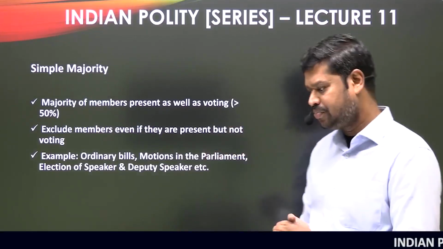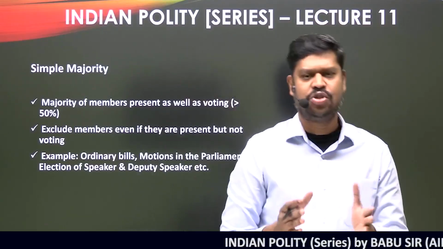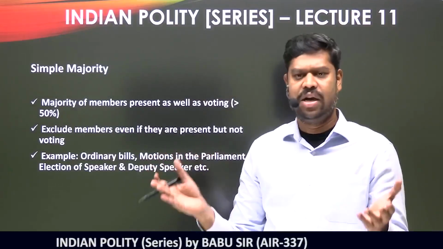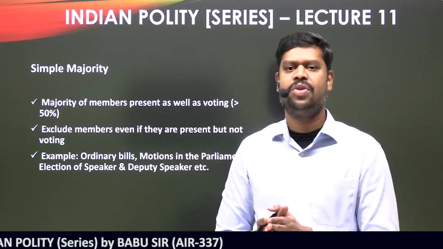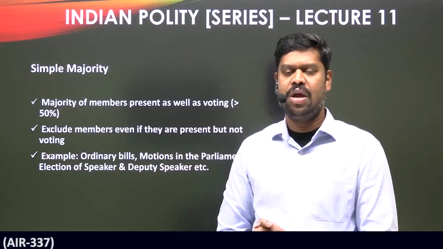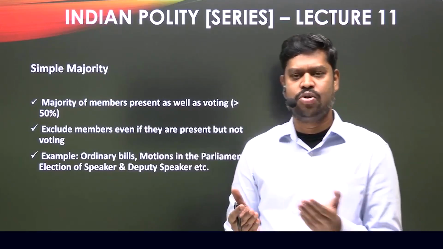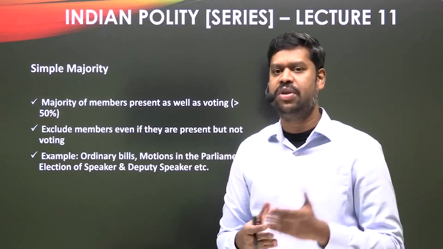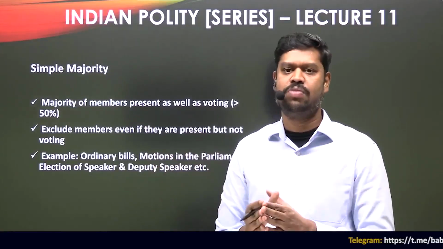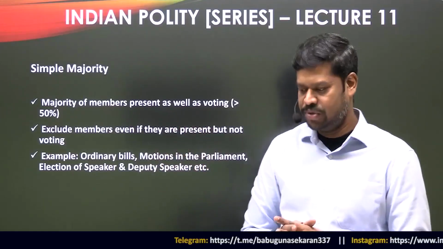Say for example, let us assume that there are 100 members in a particular assembly, or let us assume in a classroom, and that is the total strength of that particular classroom. And how do you calculate the simple majority? The moment I ask you what is a majority, most of you might think that it is 51, that is more than 50%. But more than 50% out of a strength of, let us assume, 100, which is the total strength of that particular class, will not amount to what is called a simple majority.